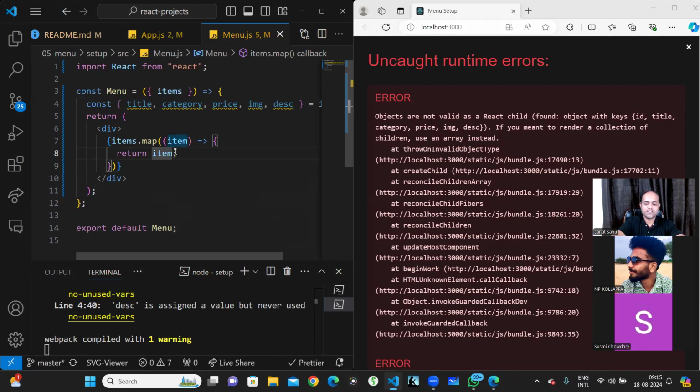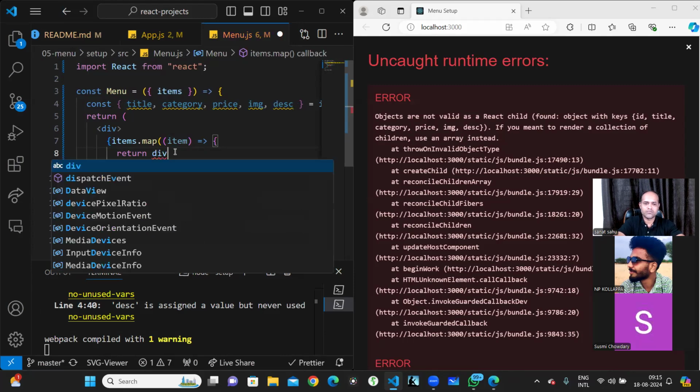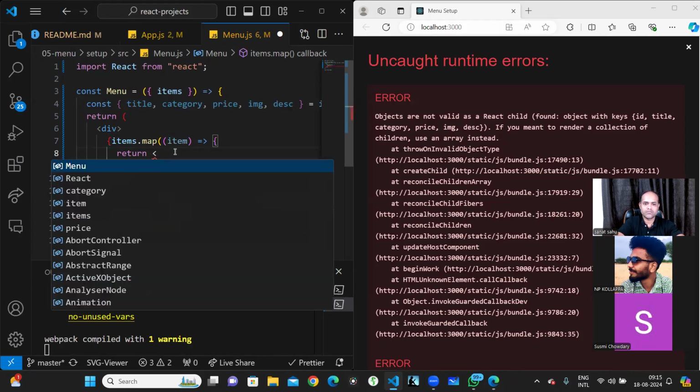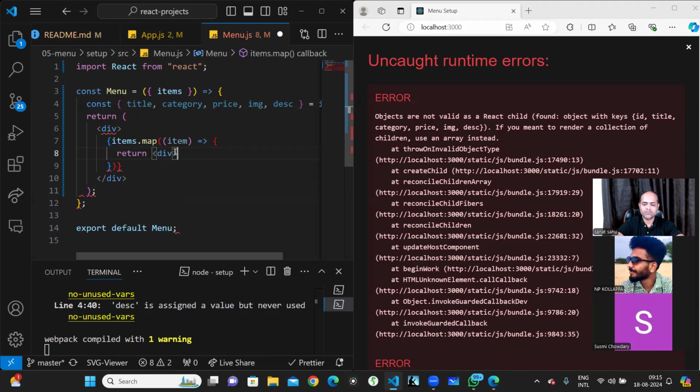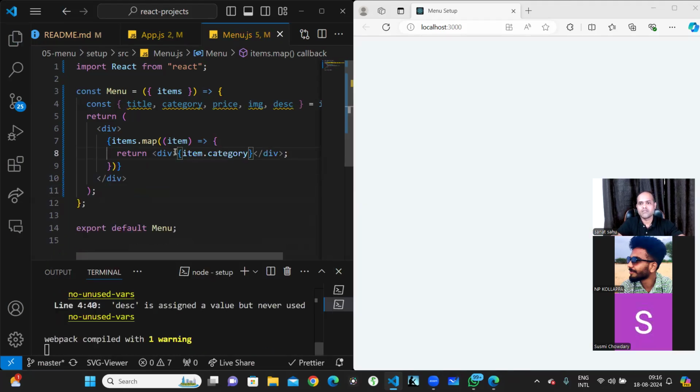Okay. So if I just do a, within this div, if I just write an item, not like this. Okay, see now it is coming, which means that it is expecting that you have to return something. Now, this is called JSX. JSX means you are writing HTML inside JavaScript. See, I've written here JavaScript code and then I've written HTML also, right? So this is called JSX.